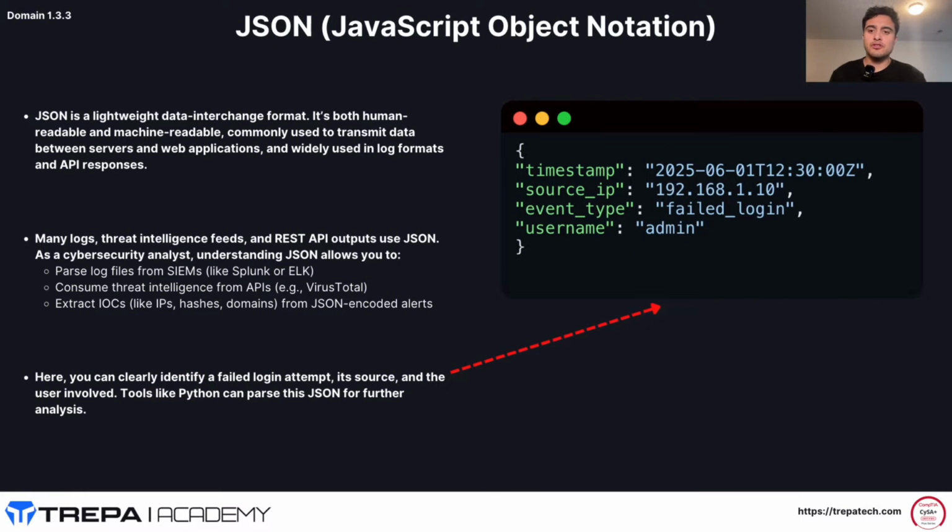Consume threat intelligence from APIs, and extract IOCs, which are indicators of compromise. So again, if we're just getting raw data, it's not very human readable, and we want to look at it or send it to another front end kind of website, we more than likely are going to format that data in JSON. So here, in the example, you can identify a failed login attempt, its source, and the user involved. Tools like Python can parse this JSON for further analysis.